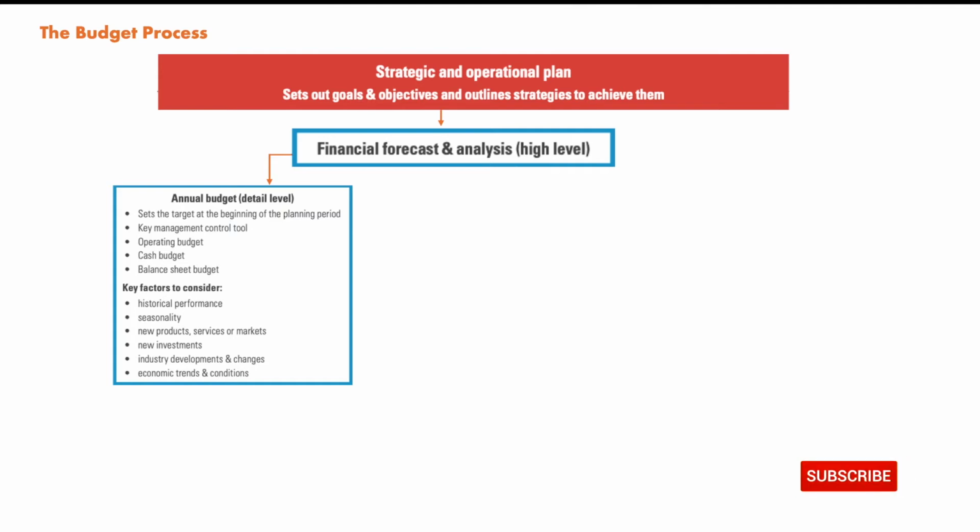If an organization has achieved a 25% gross margin, do we have to consider any deviation, any factors that might affect that 25%, or can we keep the 25% as it is? This is the kind of factor we need to consider: historical performance.